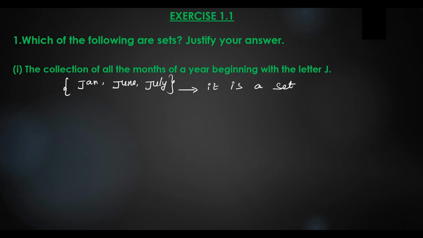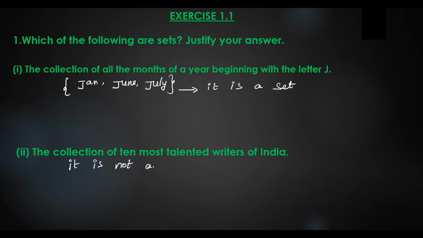And coming to the second question: the collection of 10 most talented writers. Whether it is a set or not, I can say it is not a set. Why is it not a set? Because the 10 most talented writers of India may change, depending upon the person and the time.